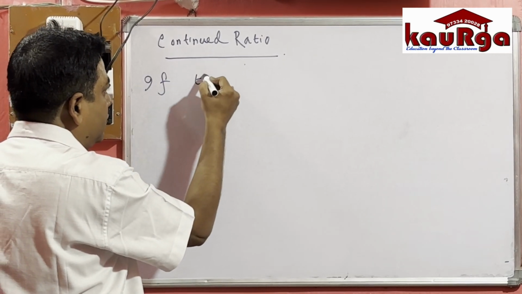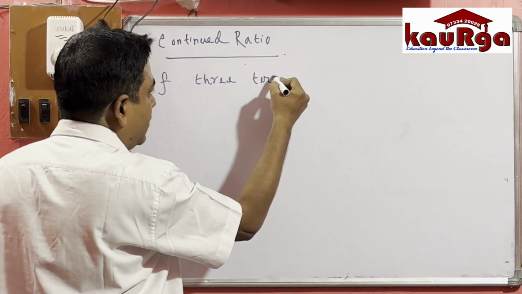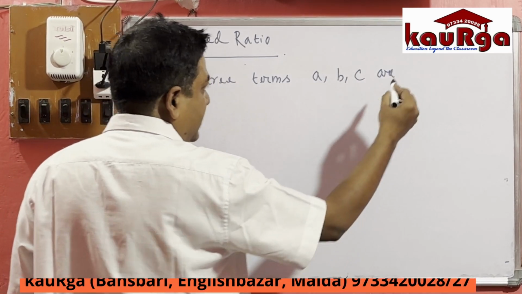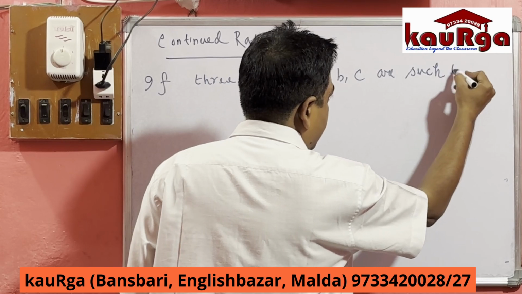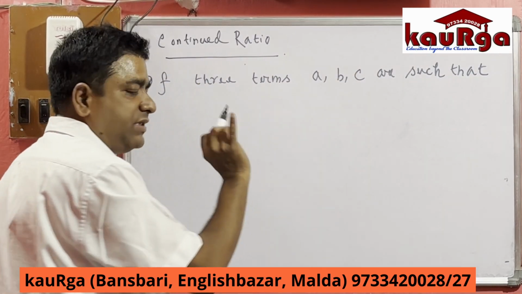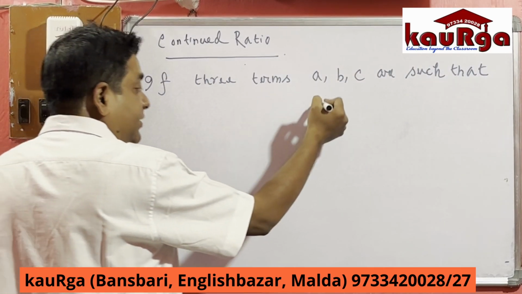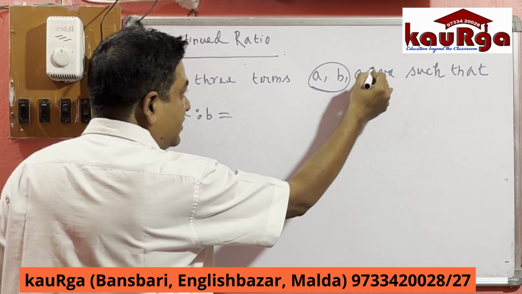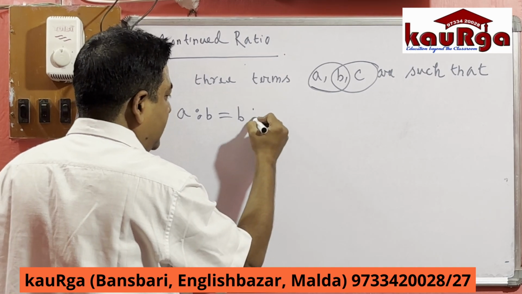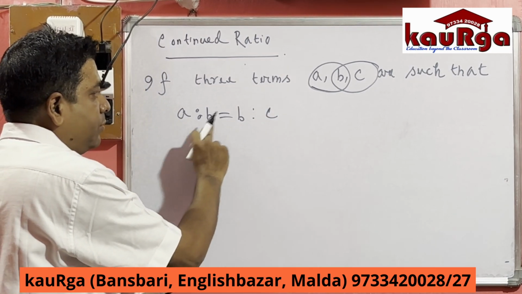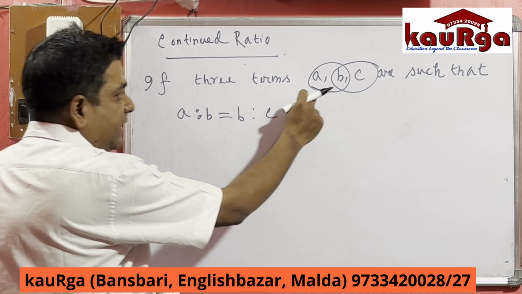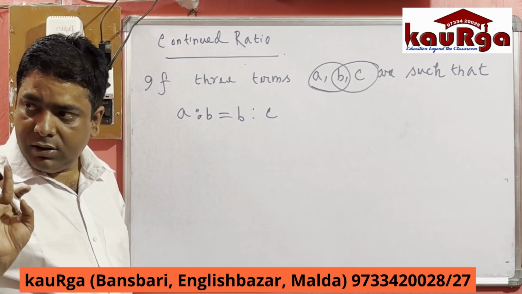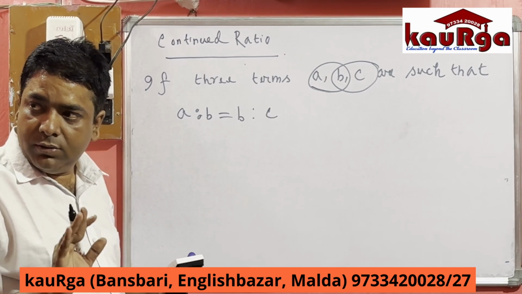If three terms A, B, C are such that the ratio of the first two terms, that means A is to B, is equal to the ratio of the next two terms, B is to C, A is to B equal to B is to C, then these three terms A, B, C are called in continued ratio. Okay?